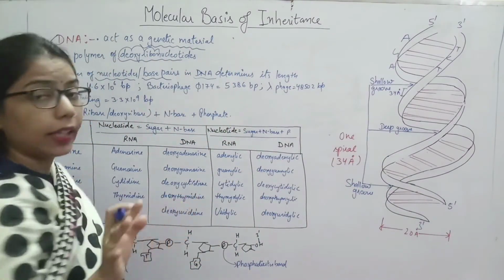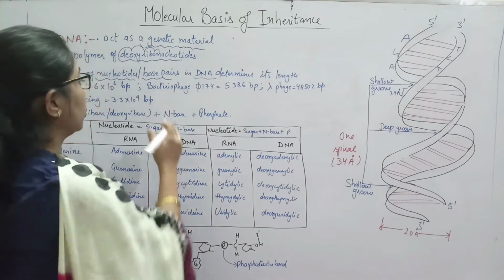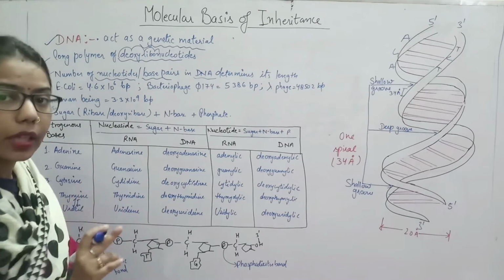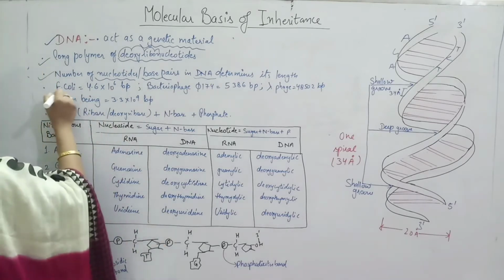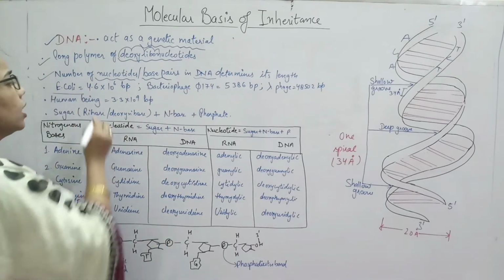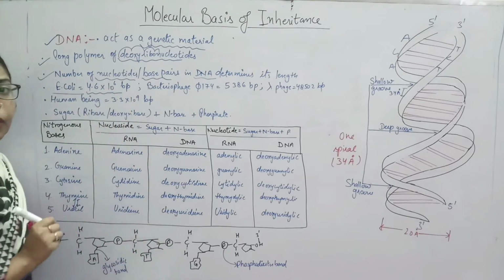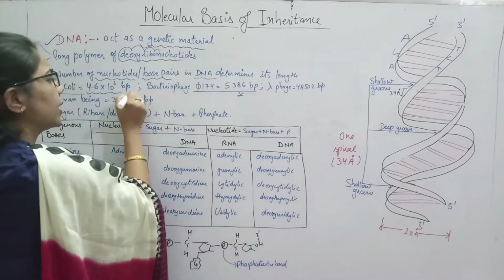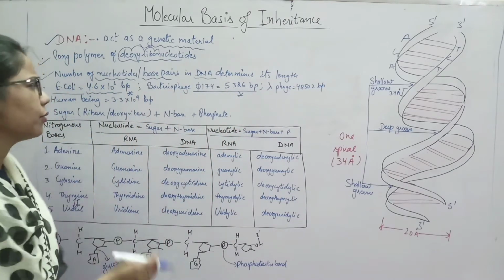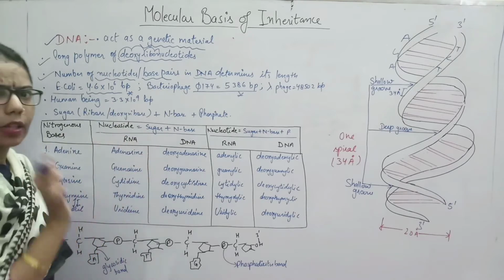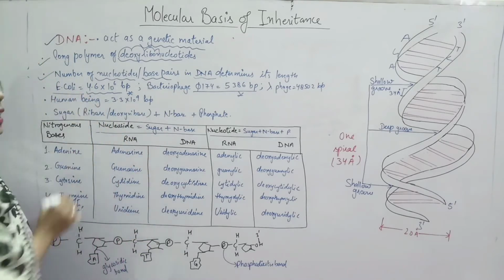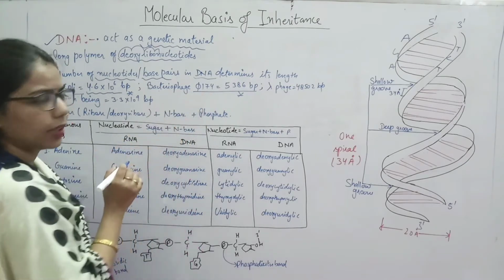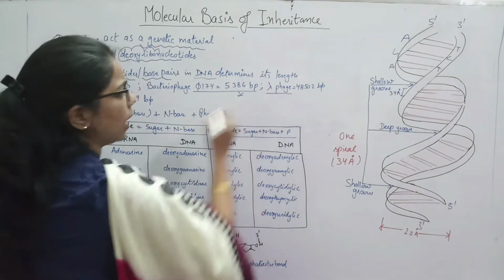And it may vary from species to species. If you will talk about this E. coli, okay, it is a bacteria. So what is the length? Here you have to memorize all these things because it is important from the examination point of view, because this value is fixed. You have to remember the length of E. coli. Bacteriophage, okay, that is 5174, and another phage is lambda phage.